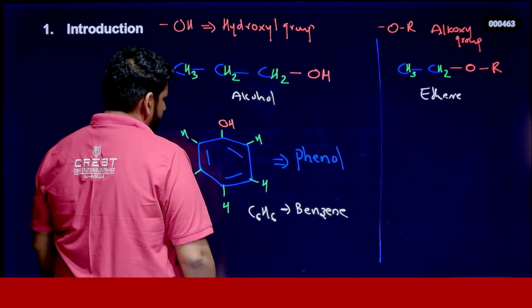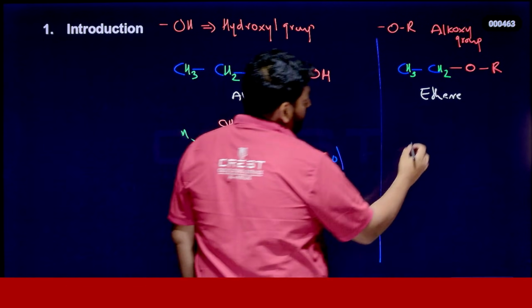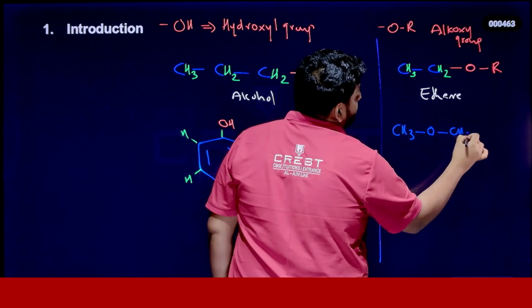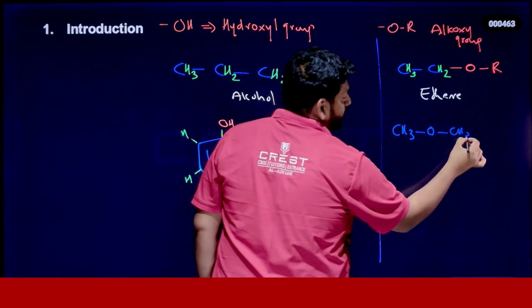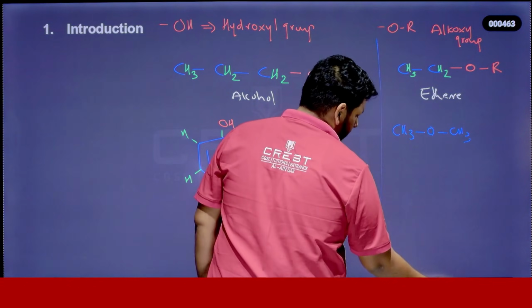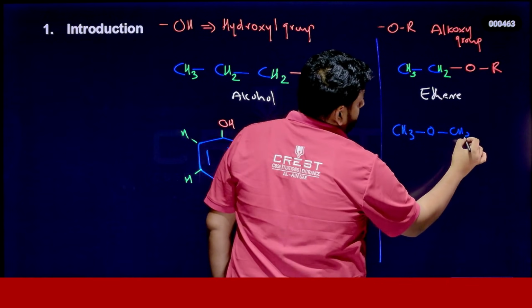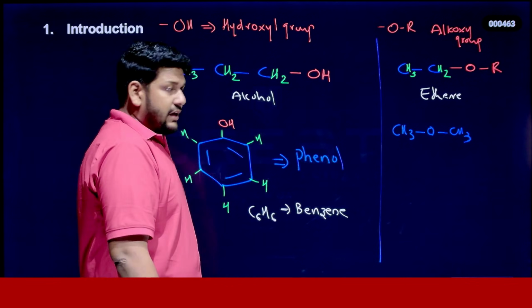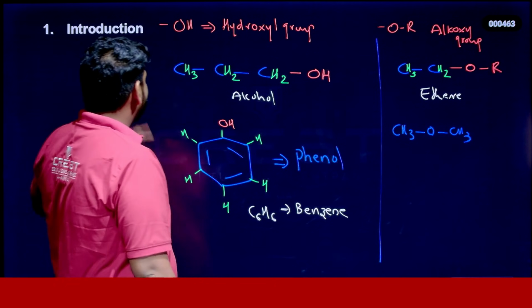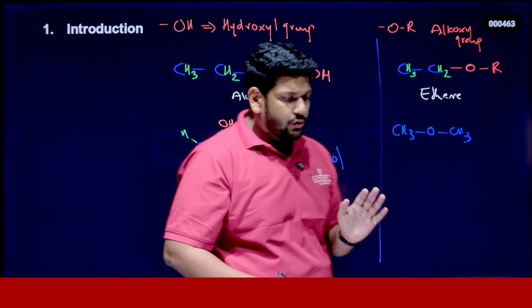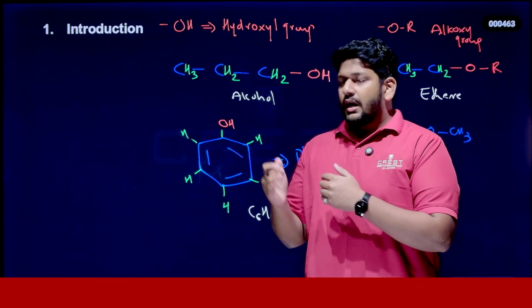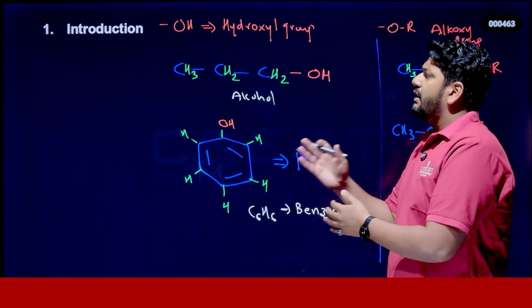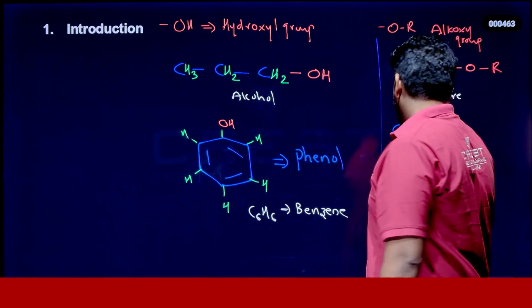Now I'm ready to give you some other examples. Look at here, just like if it is CH3-O-CH3. Now here the R group is CH3, right? This R group is nothing but CH3. So this is an example for ether. Ready? So it's clear for you, right? It's very simple. So that's the introduction part of the chapter. Now you got the idea how we can prepare alcohol, phenol and ether from different kinds of hydrocarbons. Ready? Let's go for the next topic.